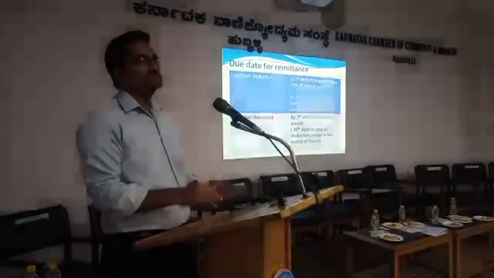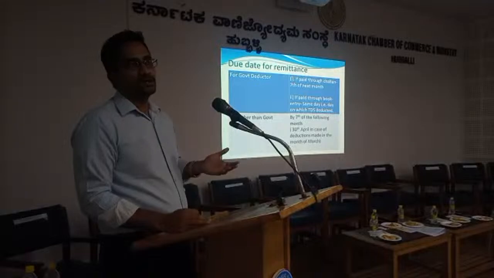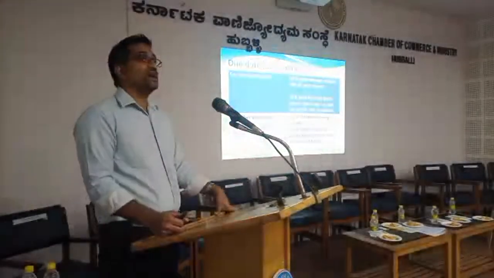And we have discussed about TDS, TCS. Now we should know what are the dates of compliance, because compliance is as important and it will reduce a lot of hardships to the deductors. So the moment you deduct TDS for that month, by 7th of next month, you have to remit that TDS to the credit of the central government. And if it is by government deductors, the same day book entry has to be adjusted. And in case of last month, that is in the month of March, then you can remit by 30th of April.